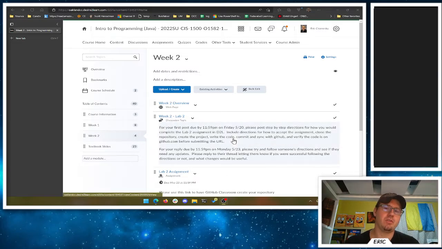So the lab is your directions, step by step on how to do all the things: accepting the assignment, cloning the repository, creating the project, writing the code, committing and syncing with GitHub, verifying the code is on github.com, and submitting the URL. So that's all what you need to do for lab 2 here as the assignment, but you're going to be discussing it here in the forum, and then that's due by 11:59 p.m.